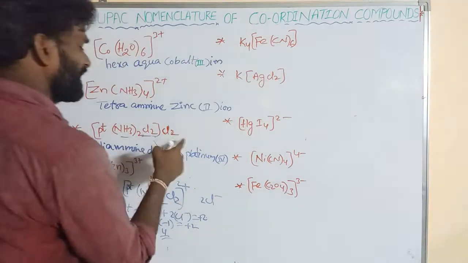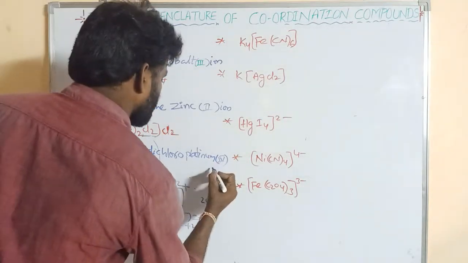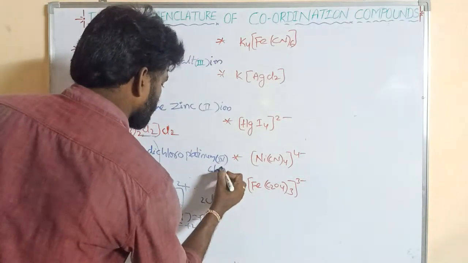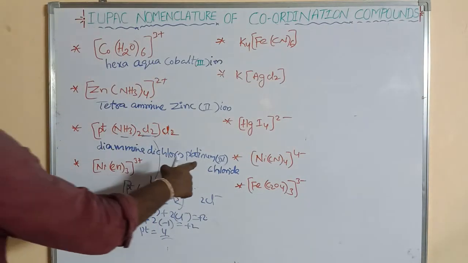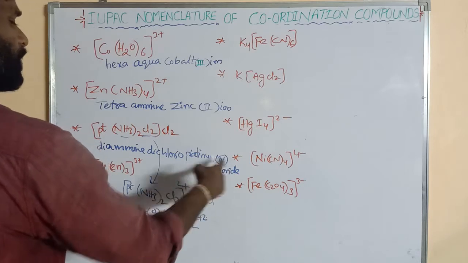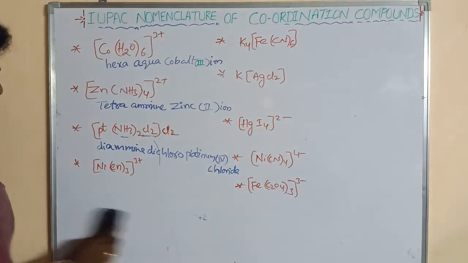So this is chloride. So what is its name? Chloride. So diamine, dichloro, platinum(IV) chloride, right? Next goes to this one.